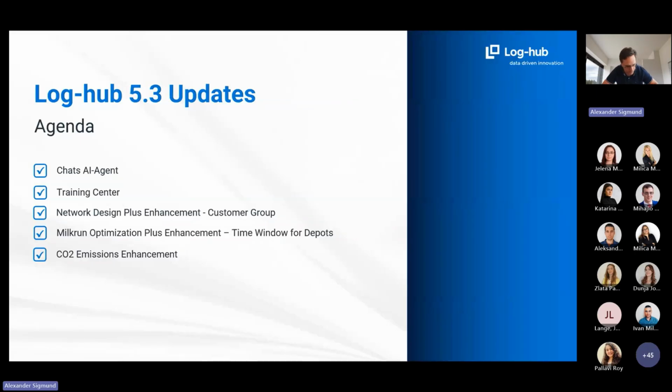This was also a request that came actually from you, from our customers, that we implemented. You now have the possibility to create a customer group. And this means that, for example, all the customers in the customer group are then fulfilled by the same warehouse. This one we enhanced in the Network Design Plus.